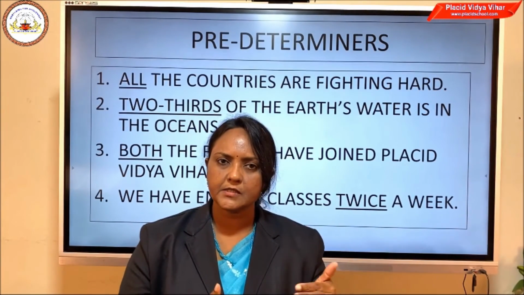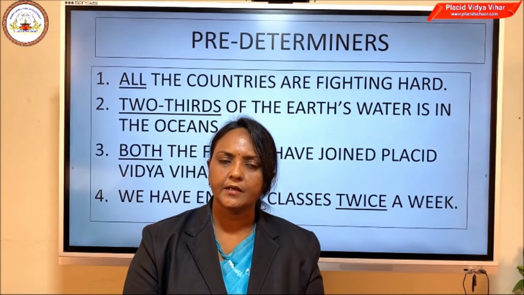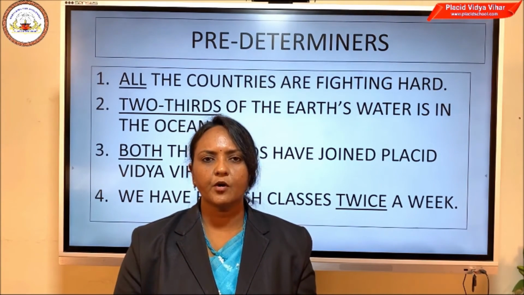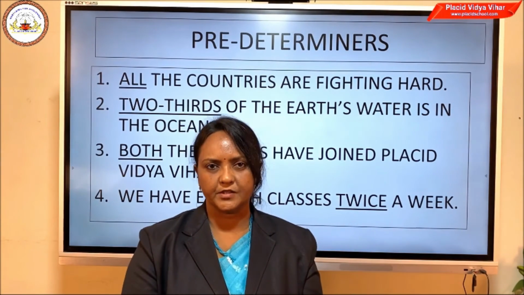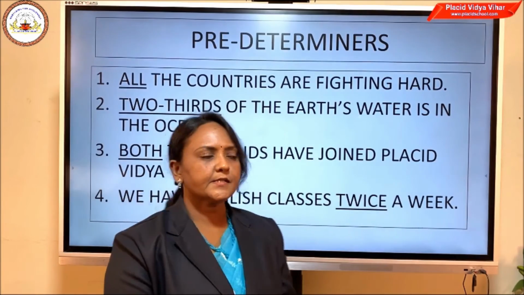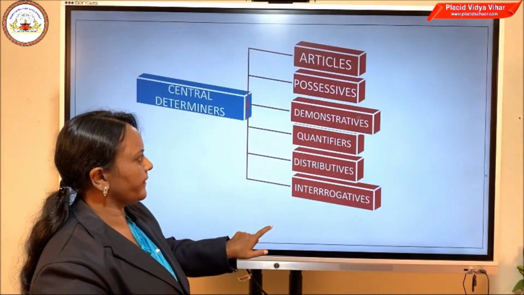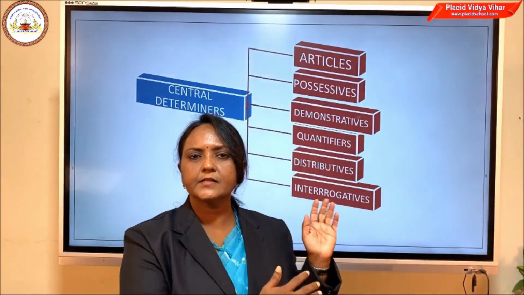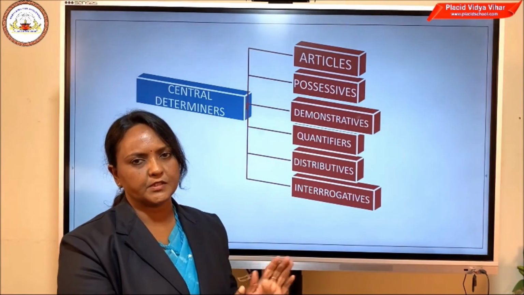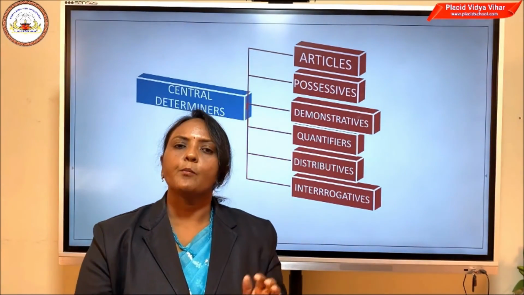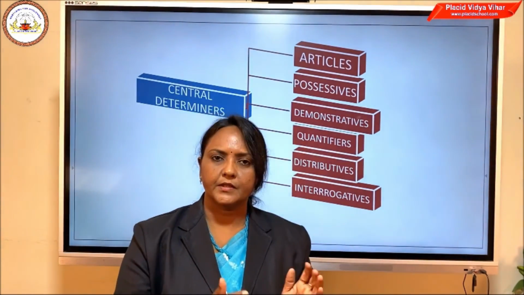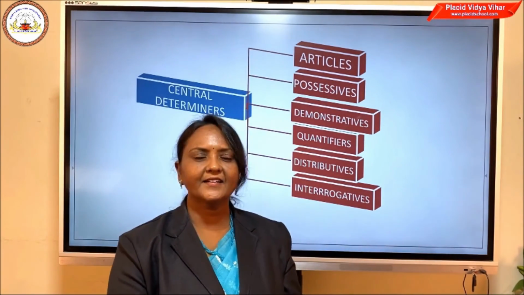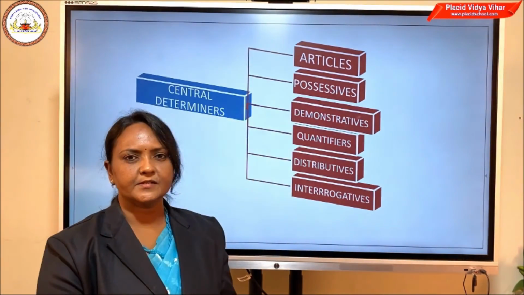What we have learned up to now is actually an introduction to determiners. Now we are moving on to the main part of determiners, and that is central determiners. This is the main part because most of the determiners which we commonly use come under the heading central determiners.